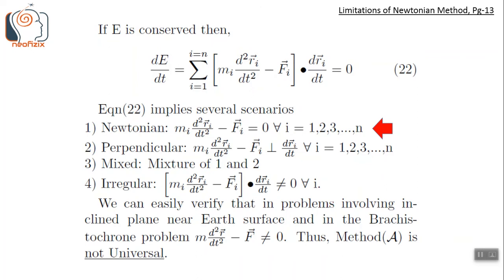When energy is conserved, d by dt is 0, so the summation of dot products also becomes 0, as we can see. The Newtonian method is a very tiny subset of all possible processes where energy is conserved. There are many more possibilities. The energy-based method offers an easier and comprehensive way to understand and analyze some complicated problems such as the nodal and apsidal precession of orbits. In case of the three-body problem, we can note that the force-based method gives few sporadic stable solutions and most often ends up in a chaotic situation. But energy-based analysis provides a proper set of stable solutions without any chaos.